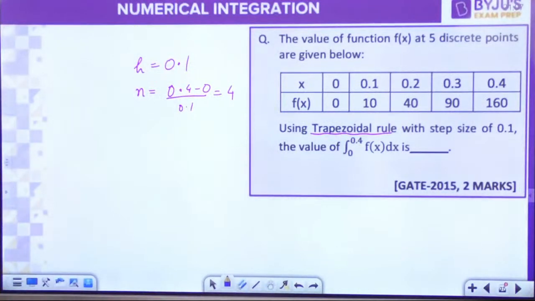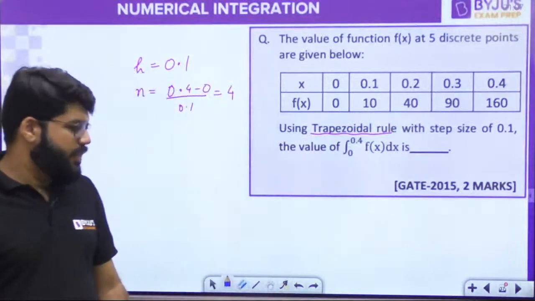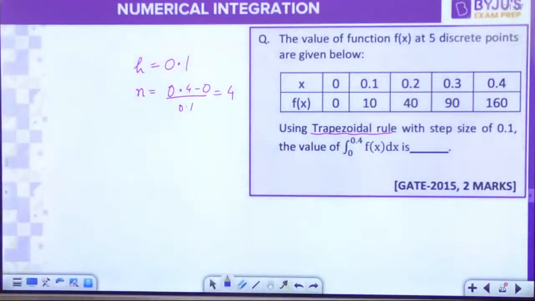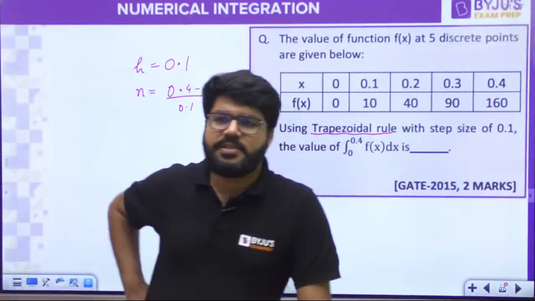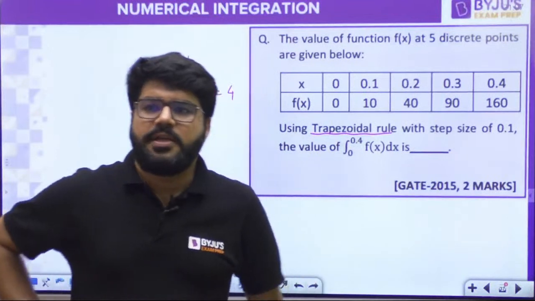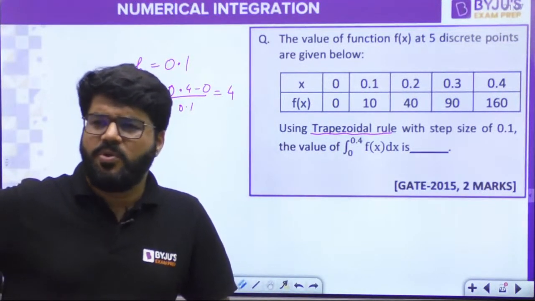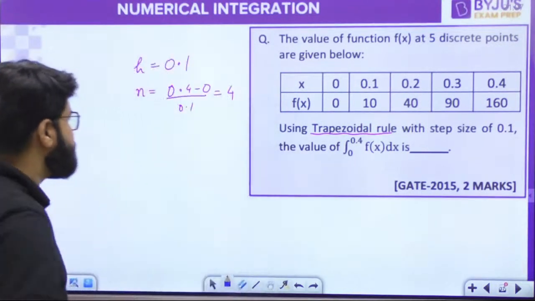The values of the function f(x) at 5 discrete points are given below. Using the trapezoidal rule with a step size of 0.1, what is the value of the integration from 0 to 0.4 of f(x) dx? Shaikh, Gaurav Vajpayee, Avan, Parvinder have the correct answer. Smruti is close but it should be coming perfectly. It will not be 21.5. Just check it once.